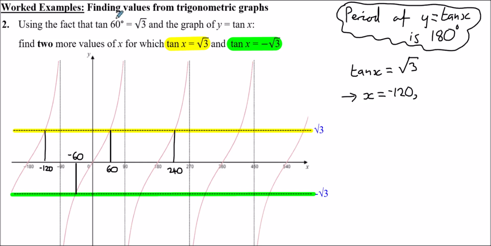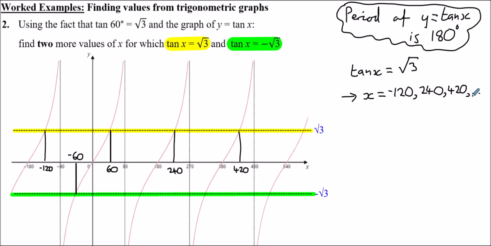You couldn't pick 60, that's been given. You could pick 240. Next one along, that one would be 420. So any two of those values.